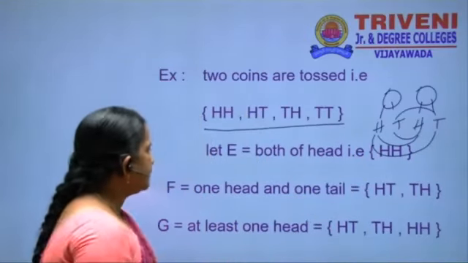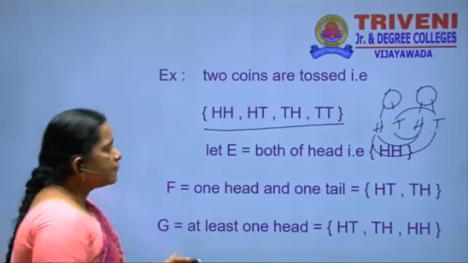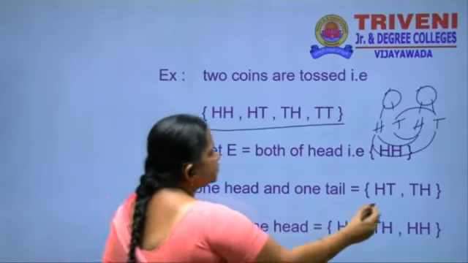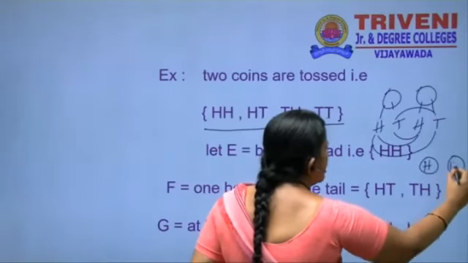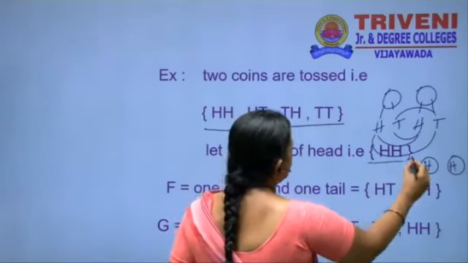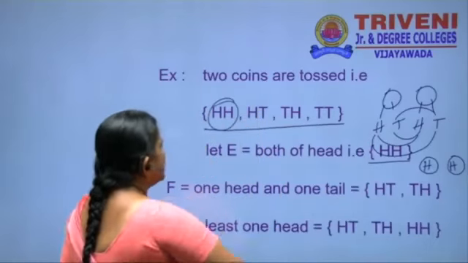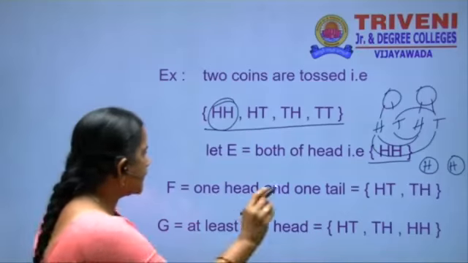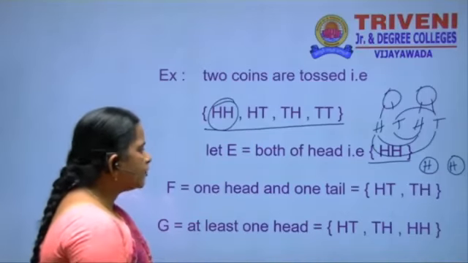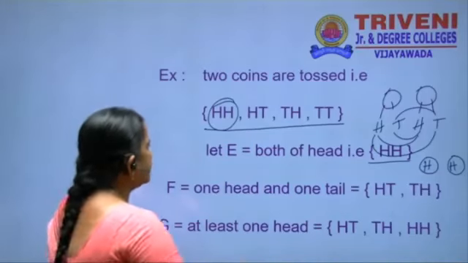Suppose we take the event E as both heads. In these two coins we get only heads. F is only one head and one tail.